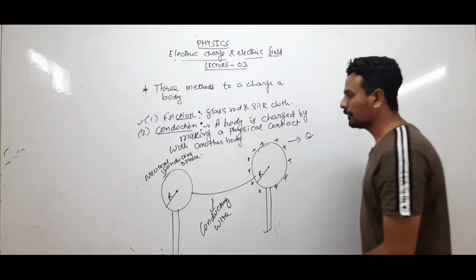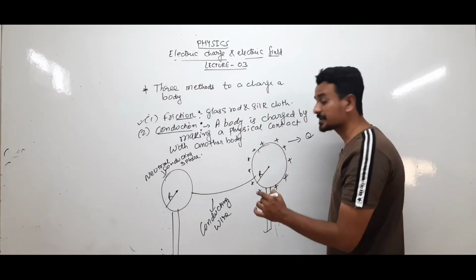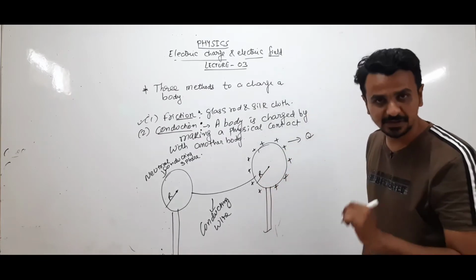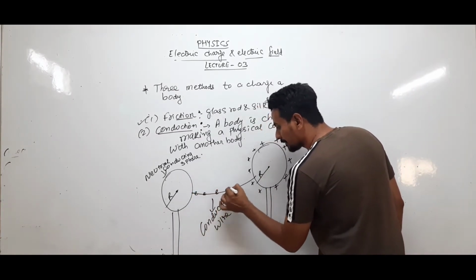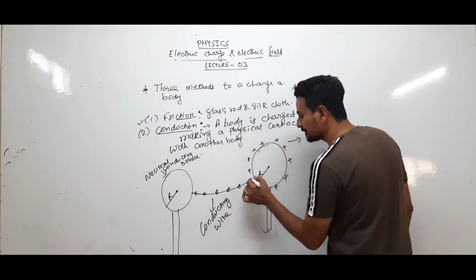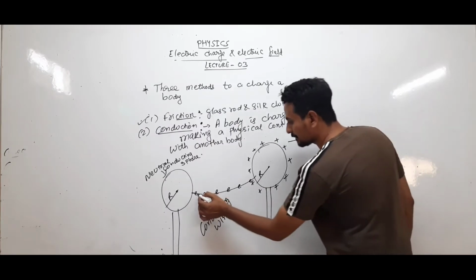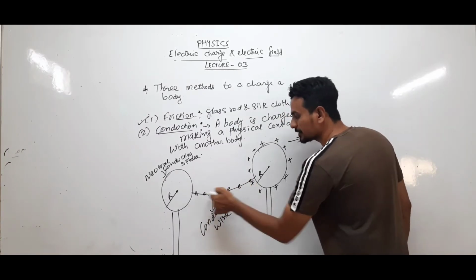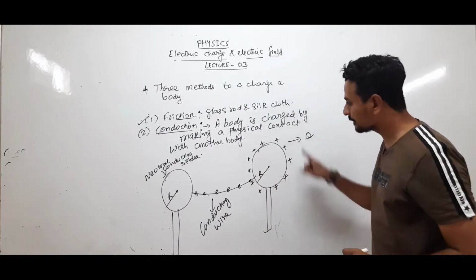The electrons from this neutral conducting body get attracted towards the positively charged sphere. These electrons will move through the conducting wire and come onto this body. Suppose 6 electrons from the neutral body have gone to this sphere because of the positive charge.